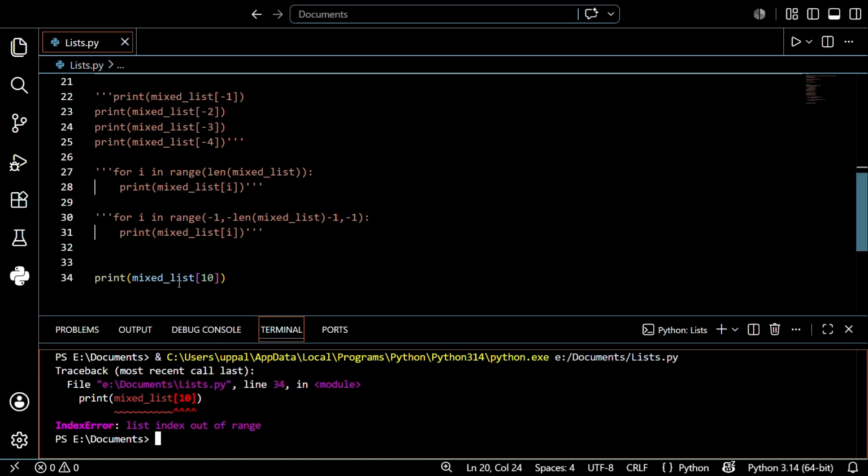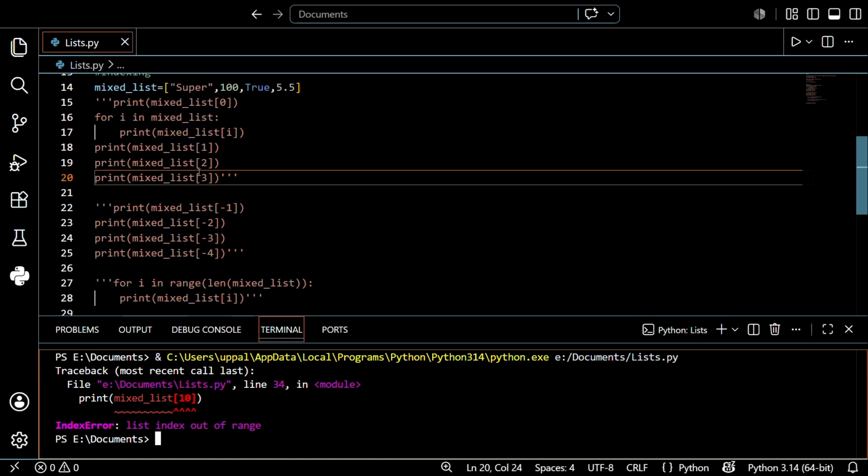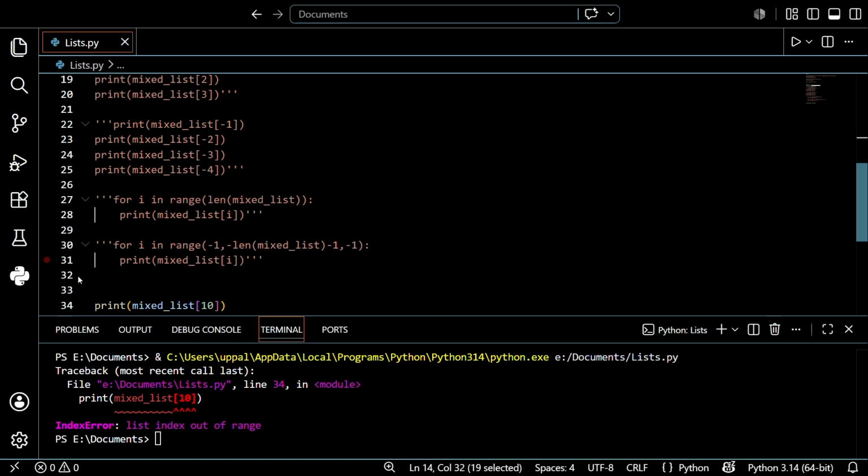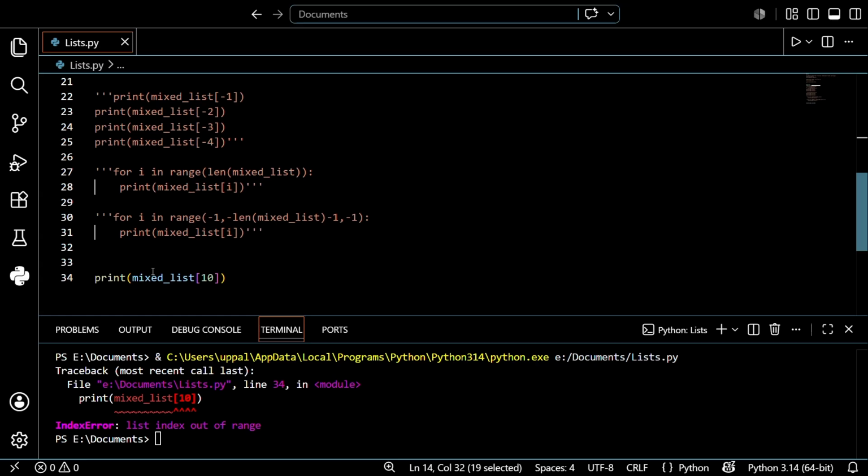We just created a list containing only 4 values, but you are asking for the 10th value. There is no value in that. There is no value at the 10th position. So it shows an error like index error. That is the actual one we're discussing. I hope you understand.